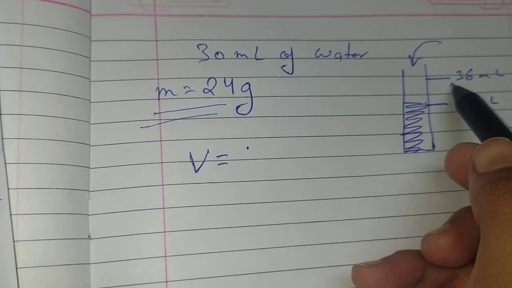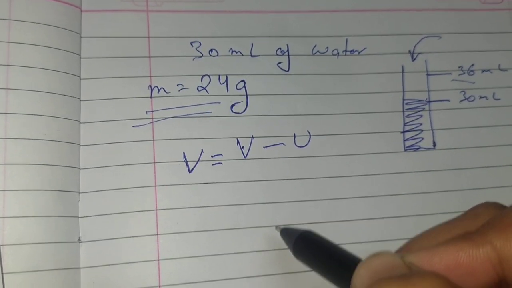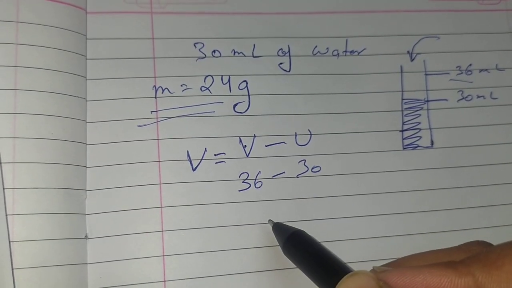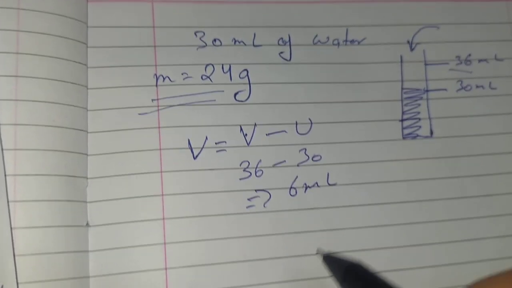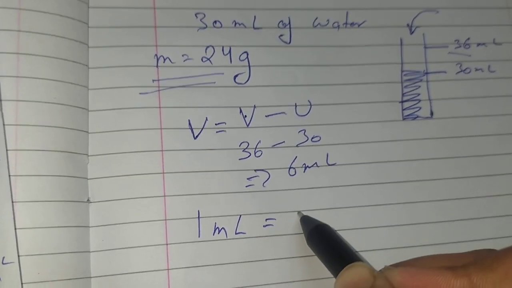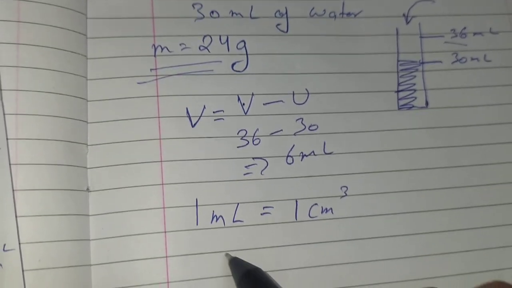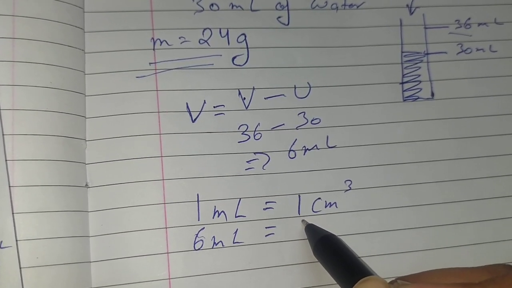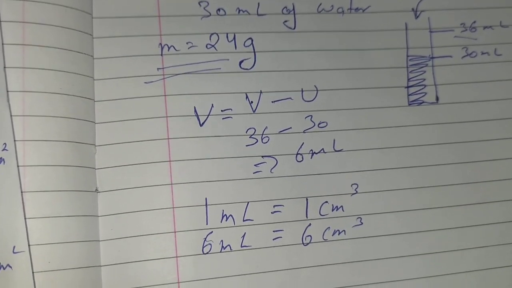What was the final volume? That was 36. So final volume minus initial volume, so 36 minus 30, 6 ml. And you know that 1 ml can also be written as 1 centimeter cube. So here we have 6 ml, which can also be written as 6 centimeter cube.